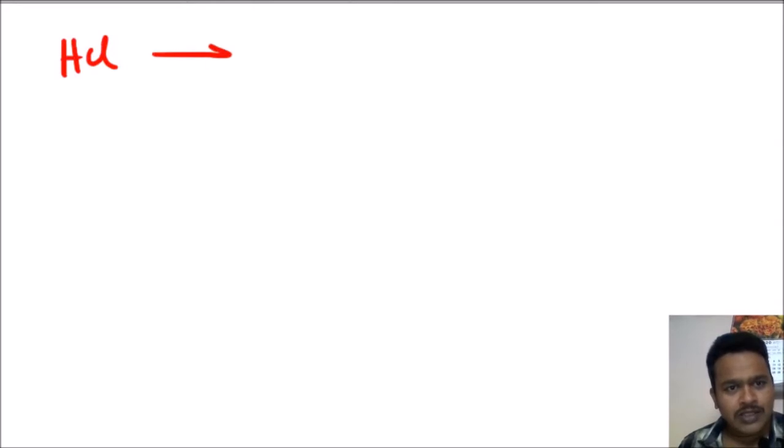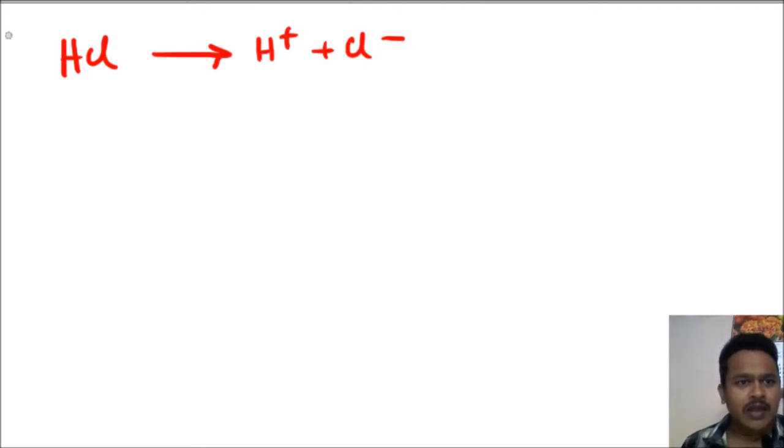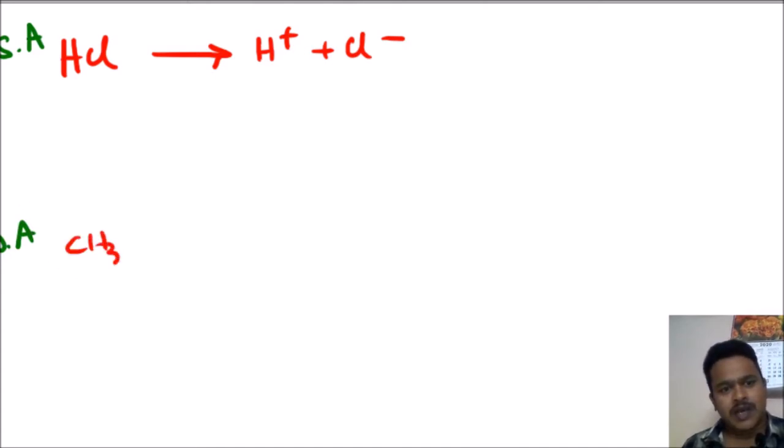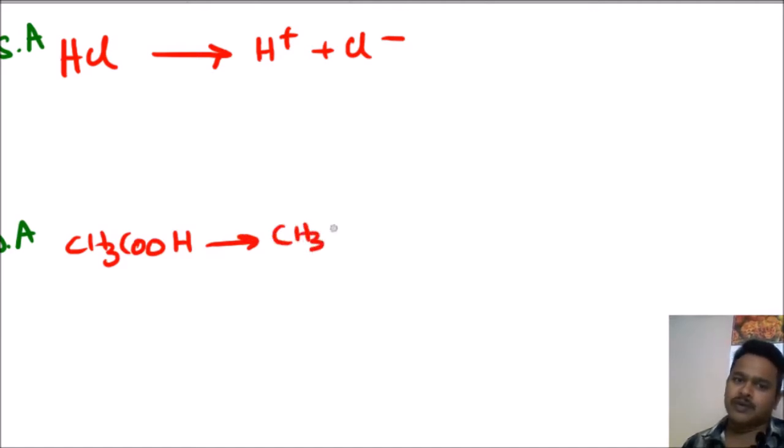Okay, see here, very good. I will take one strong acid. HCl is a strong acid that dissociates into H plus and Cl minus. And the other one, a weak acid I will take, CH3COOH, which gives CH3COO minus and H plus.